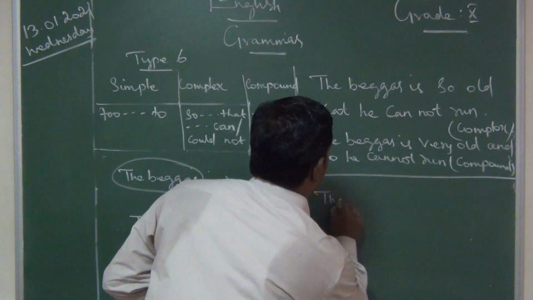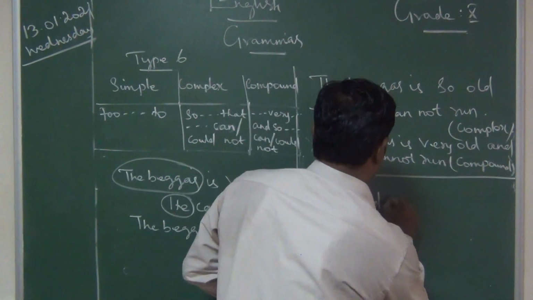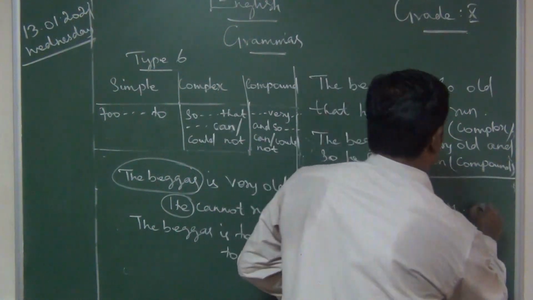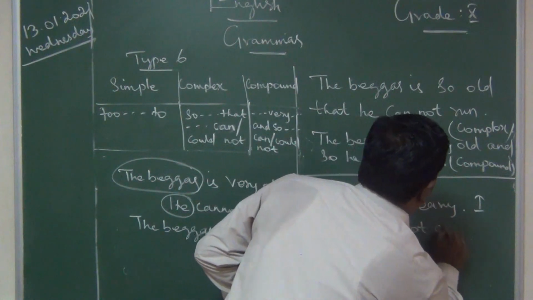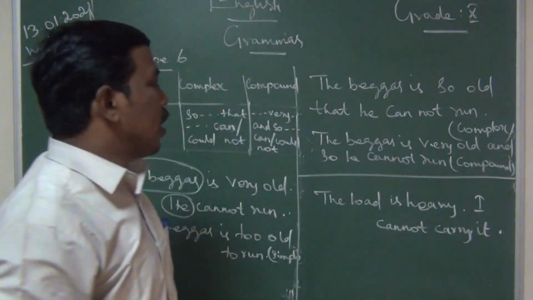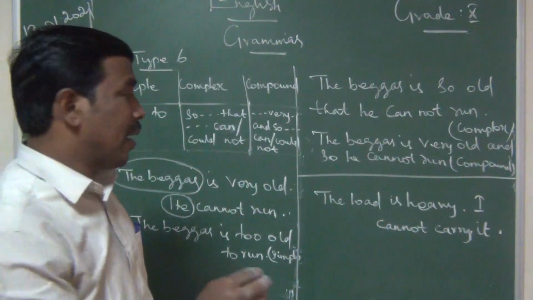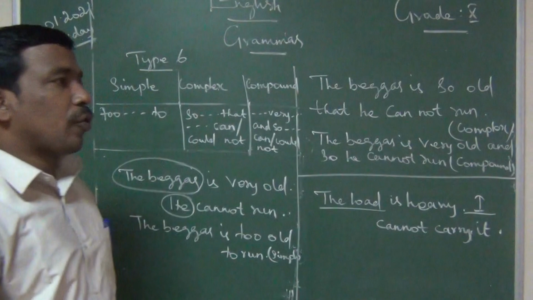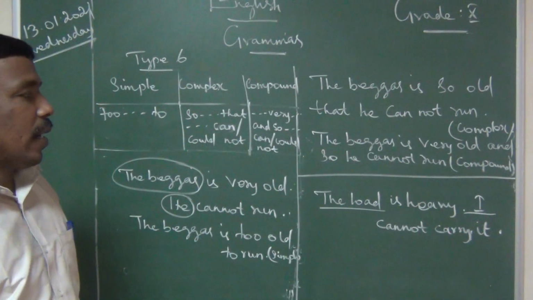The load is heavy, I cannot carry it, okay. So the load is heavy, I cannot carry it, okay. Here one subject is load and the other one is I, okay. So we are going to join this sentence, okay. The load is heavy, I cannot carry it.